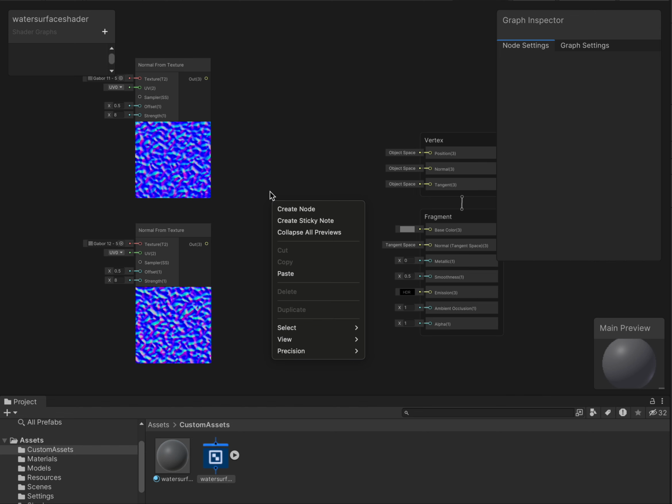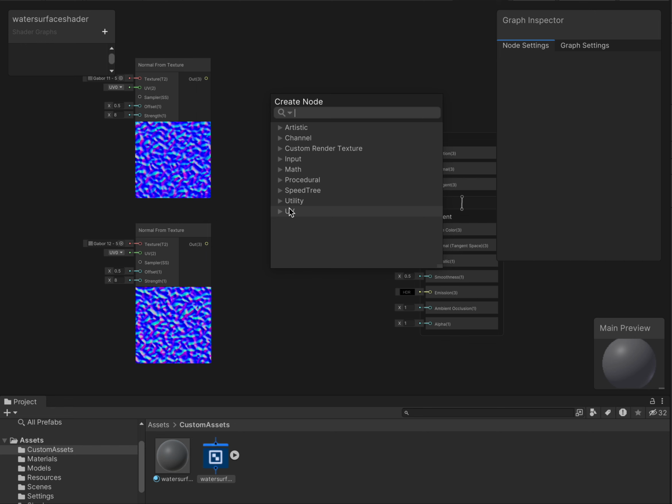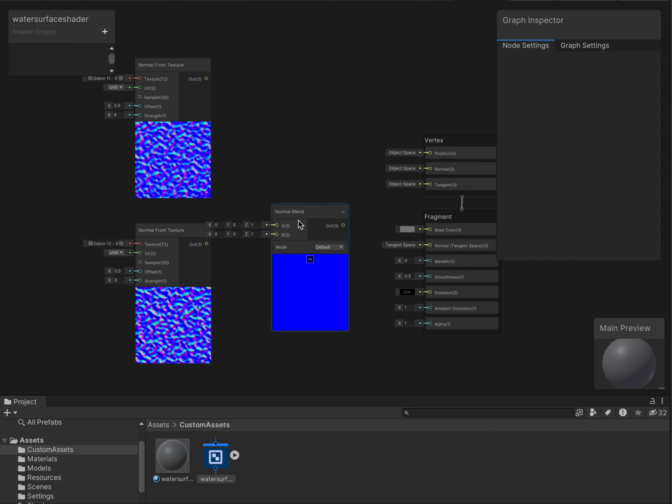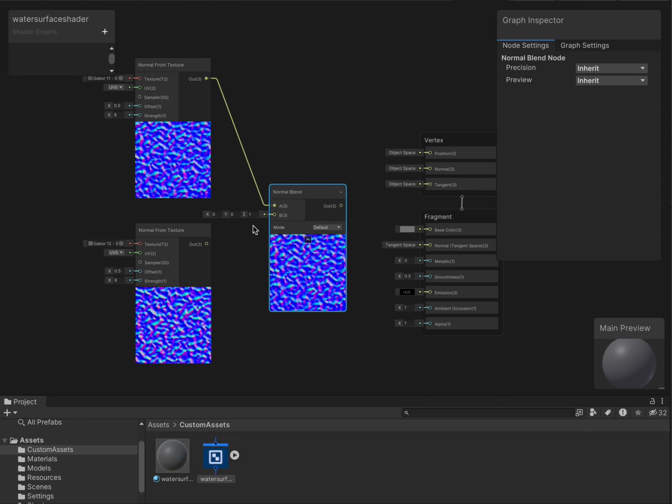I think it was blend. Let's try this one. Blend. Normal Blend. Yeah, there you go. Take this there, and then the second one should go here, and you can see them overlay on top of each other. Perfect. Now the output should be connected to the Normal Tangent over here, and you'll see that our mesh preview is now updated with said changes.